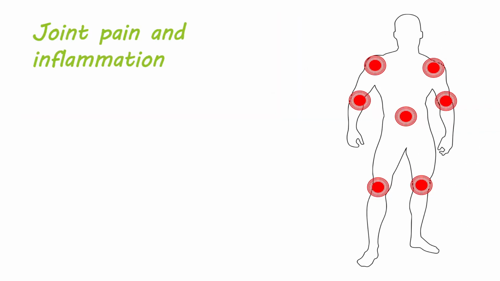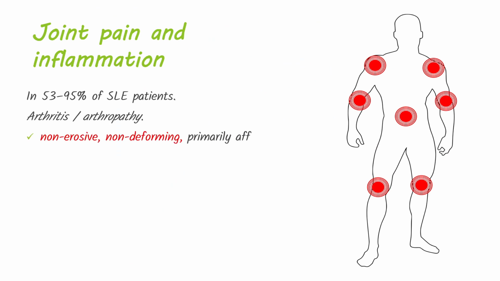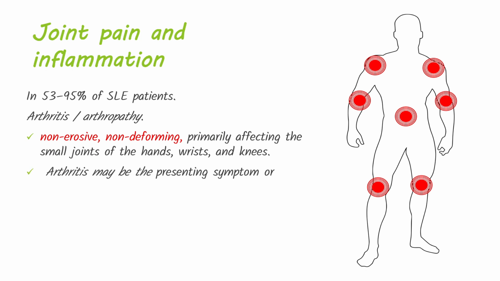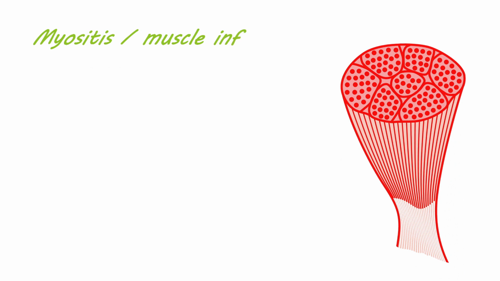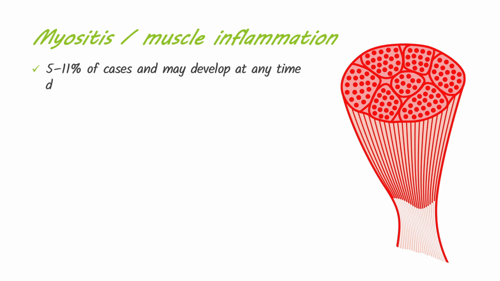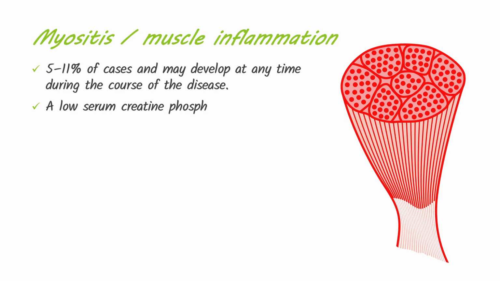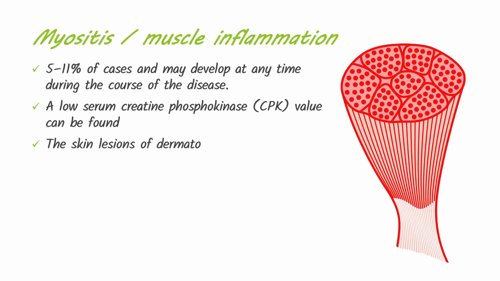Joint involvement is classically described as non-erosive, non-deforming arthritis in a distribution similar to that of rheumatoid arthritis, primarily affecting the small joints of the hands, wrists, and knees. Arthritis may be the presenting symptom or accompany other lupus manifestations during a flare. Myositis, which is inflammation of the muscle, is characterized by myalgia, and muscle tenderness is common during disease exacerbations. Inflammatory myositis involving the proximal muscles has been reported in 5 to 11% of cases and may develop at any time during the course of the disease.